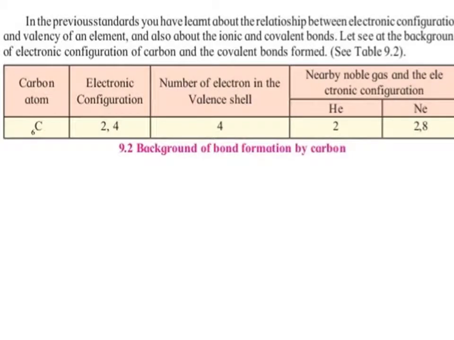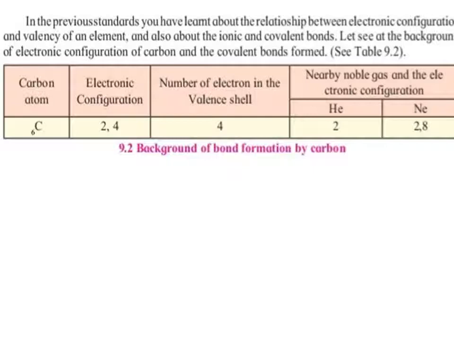In the previous standards, you have learned about the relationship between electronic configuration and valency of an element and also about the ionic and covalent bonds. Let us see the background of electronic configuration of carbon and covalent bonds from table 9.2. Carbon atom: the atomic number of carbon is 6. Electronic configuration is 2, 4. Number of electrons in the valence shell is 4.